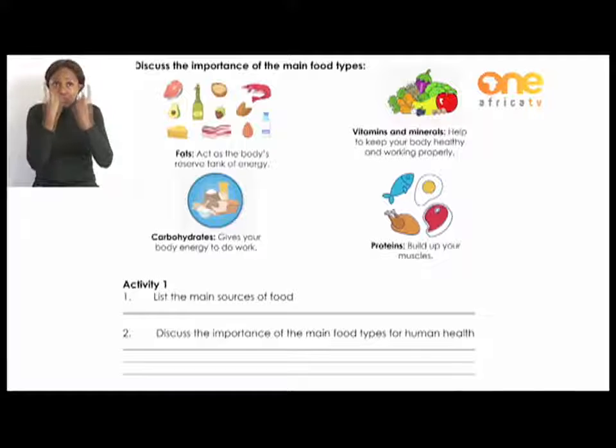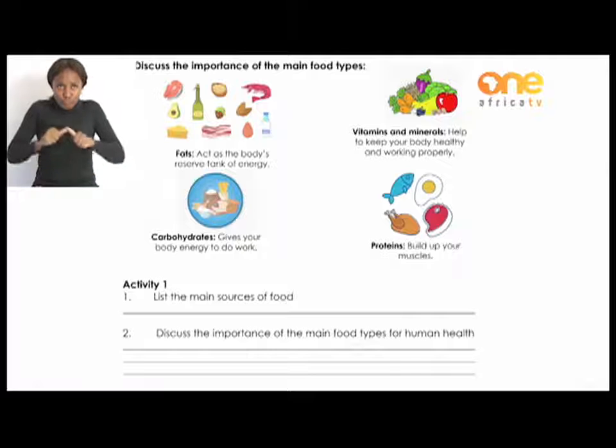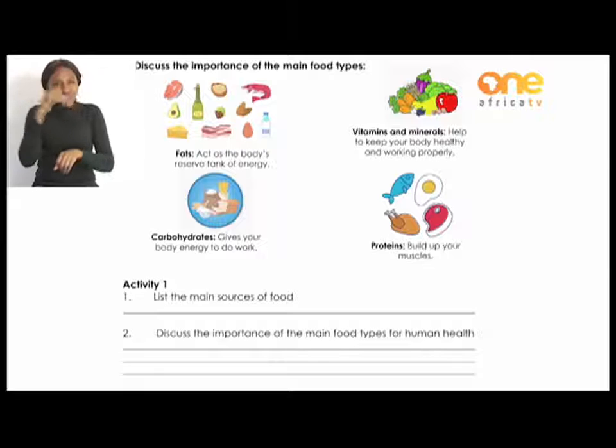Let's move on to the second last one, proteins. Proteins build up your muscles. They repair and replace muscles so that your body can keep on working. Let's say, for example, you have a sports injury. Then proteins will specifically help to repair your muscles. Another very interesting thing about proteins is that they make red blood cells that carry oxygen around your body. They also help to fight diseases and heal cuts and wounds.